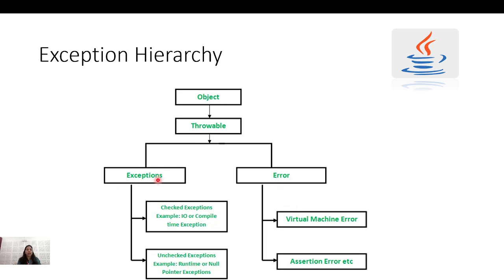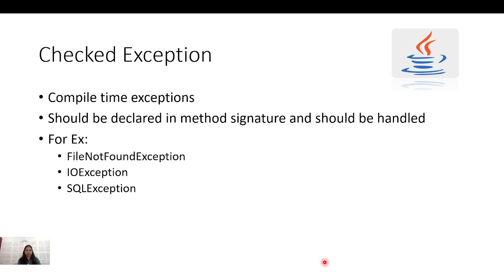Except exceptions, we are also having a particular type, that is the error. Okay, what is the error? That is the unavoidable conditions or uncaught, what you can say, the errors which you cannot handle. So that is virtual machine error or the assertion error.